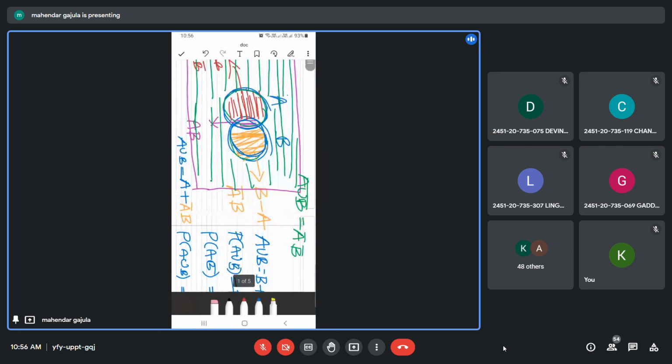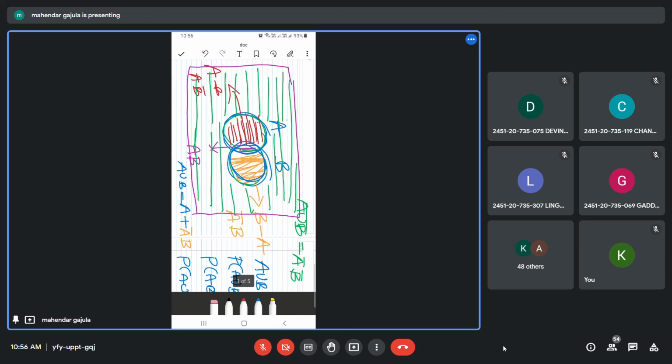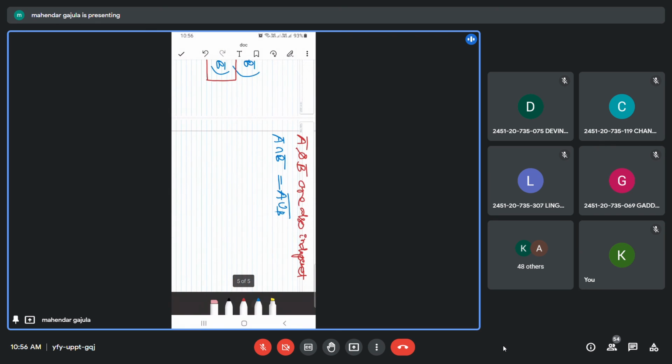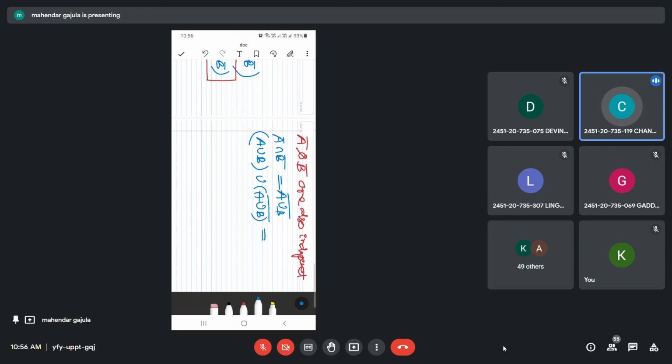Now let us come to this Venn diagram. I am going to consider A union B and (A union B) whole complement. If I unite these two, A union B union (A union B) complement, what is the result? Sample space total, sir.